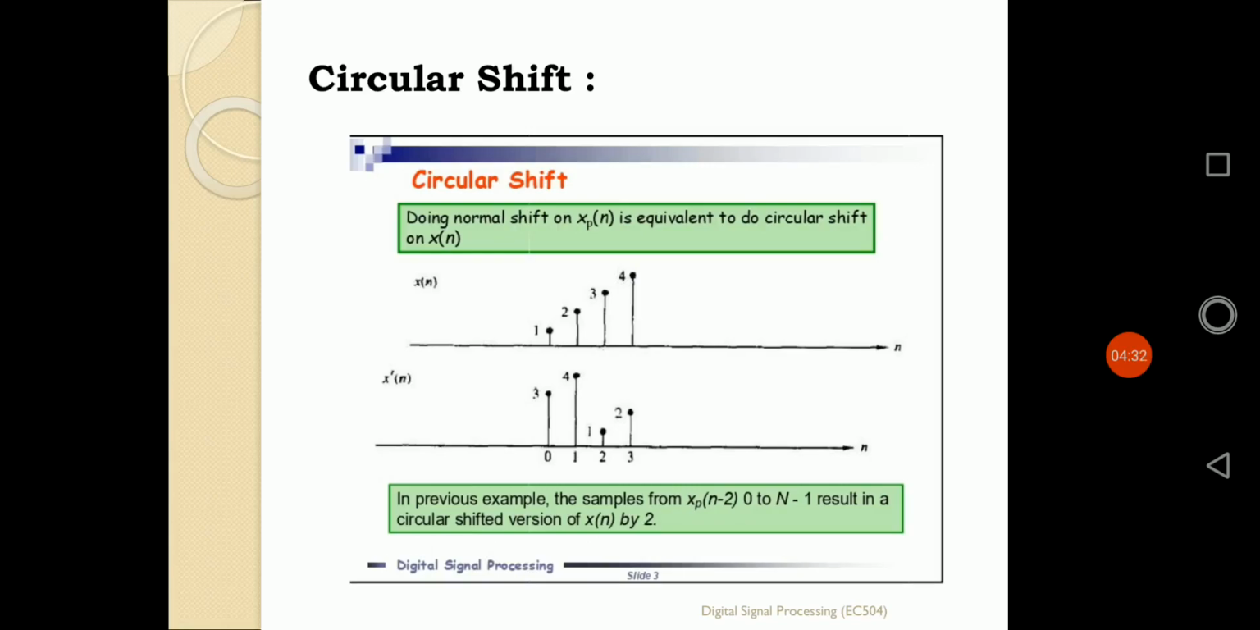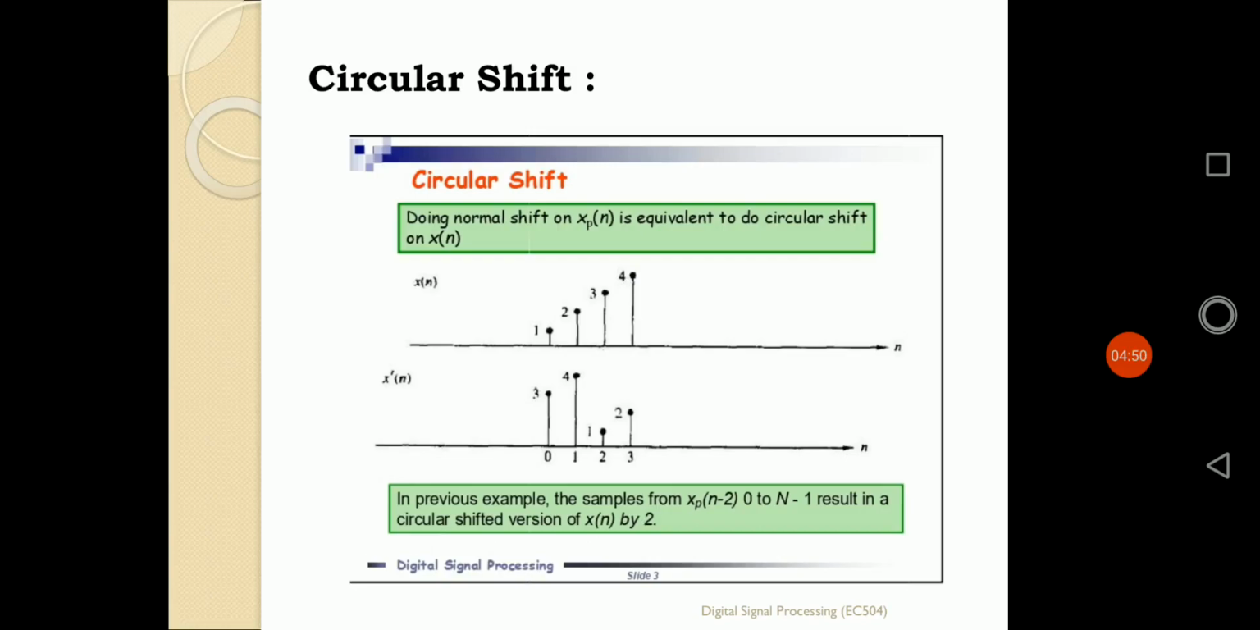So 1 will be shifted to 3, 2 will be shifted to 4, and similarly backwardly 4 will be shifted to 2, 3 will be shifted to 1. So normally whenever we are shifting that sequence forward by 2 points, or positive 2 points, the sequence will be represented as x dash of n = 3, 4, 1, 2.